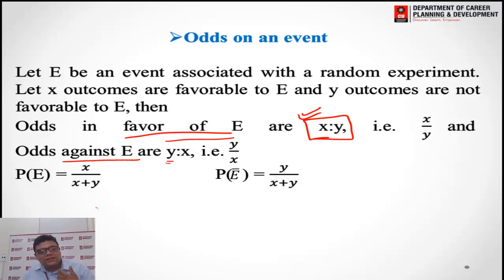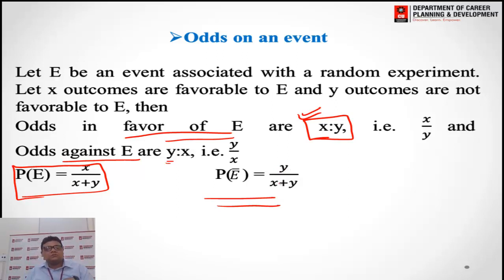So if we have to find the probability of the event in favor, that will be x, the outcome in favor, divided by total. Total outcomes are how much? Favorable plus not favorable. So it will be x upon x plus y. And probability not in favor will be equal to y, the outcomes that are not in favor, divided by total outcomes, that is x plus y. Okay, in this way we will write the odds of an event. Let us take an example based on the same concept.